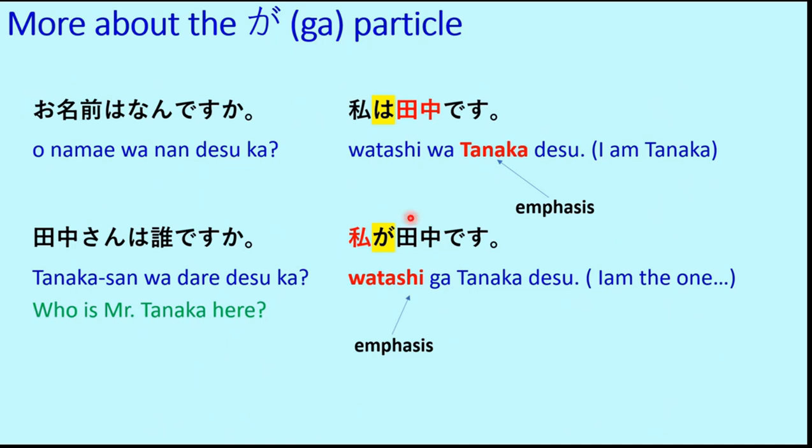So for the non-emphasis case, or the direct question, we have emphasis on Tanaka, and that's why the wa particle, because there is no emphasis on watashi. But in the second case, emphasis on watashi, so it will be followed by the ga particle.